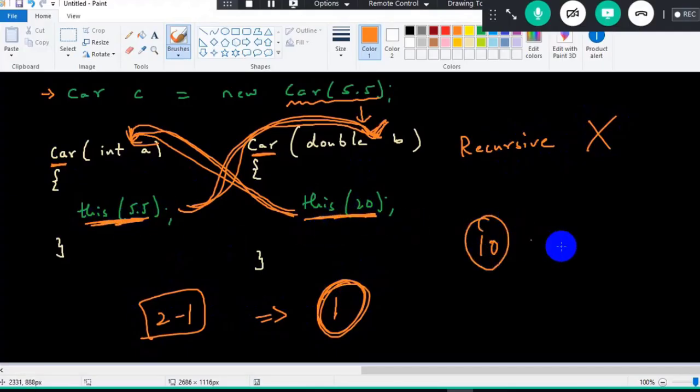Got it? If there are 10 constructors, we can have 10 minus 1, that is 9 calling statements. 10 constructors, 9 calling statements. Else, recursive chaining will be happening here.